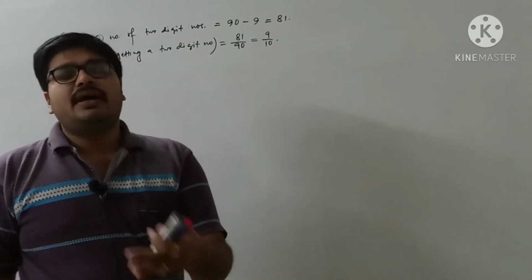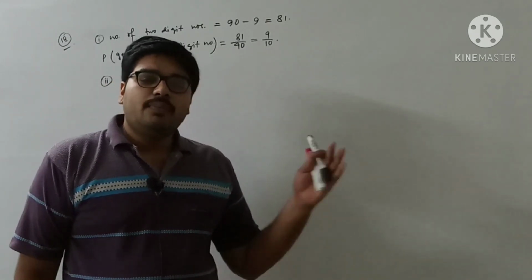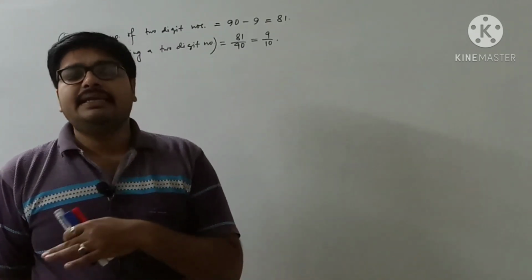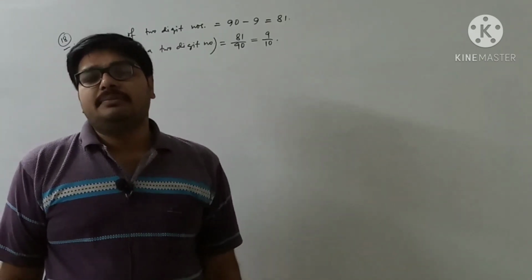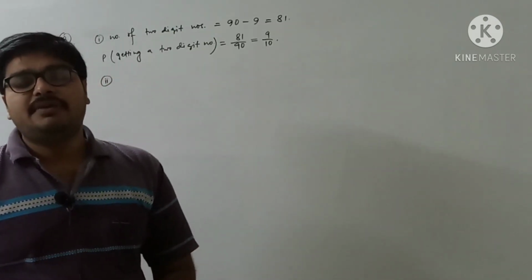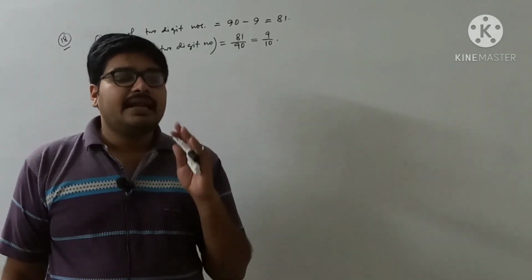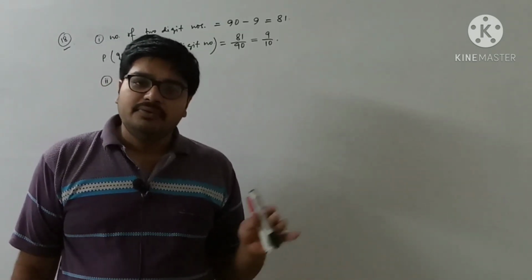And if I do 9 square, I am getting 81. And if I do 1 square, I am getting 1. So from 1 to 90, there are 9 perfect square numbers. Because from 1 square, 2 square, 3 square, like that way after 9 square, all the perfect square numbers are in between 1 to 90. So there are 9 perfect square numbers between 1 to 90.